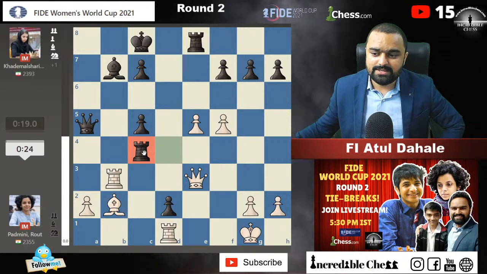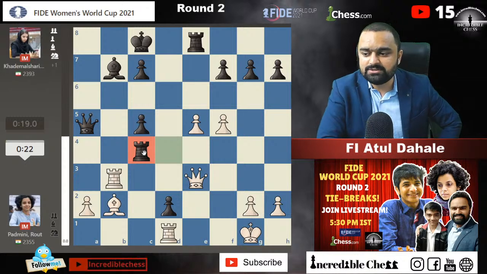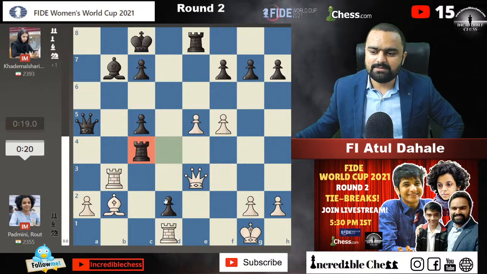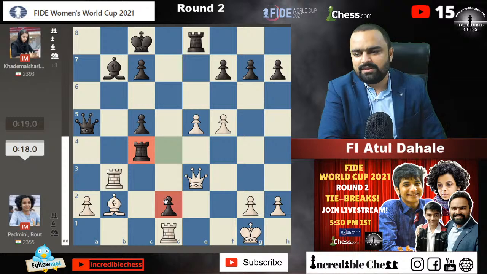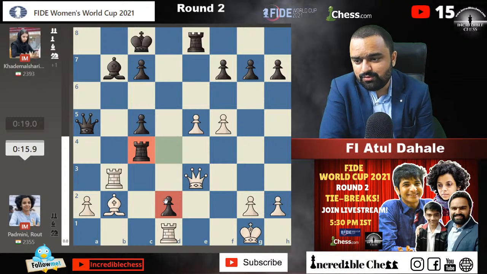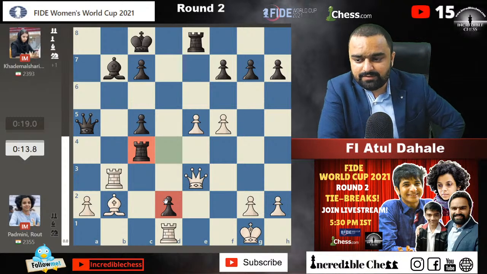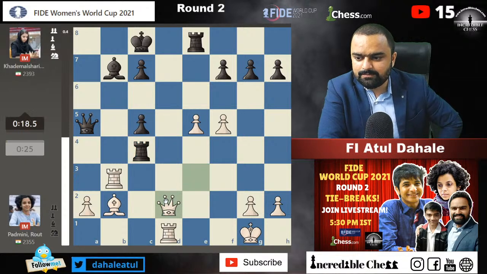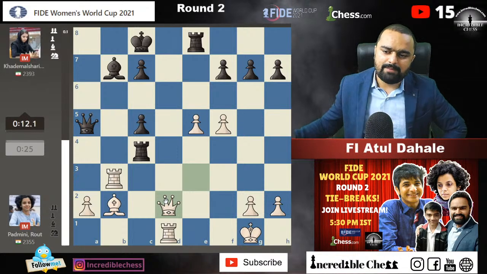The c4 pawn is a weakness, and she captures the pawn. But okay, now the d2 pawn is something which we can always go for. Is she going to capture the pawn on d2 or not? That's the question in front of us in this situation. Okay, she captured the pawn on d2. Again, it will be captured, I think. Queen into d2, rook into d2 will happen on the board.